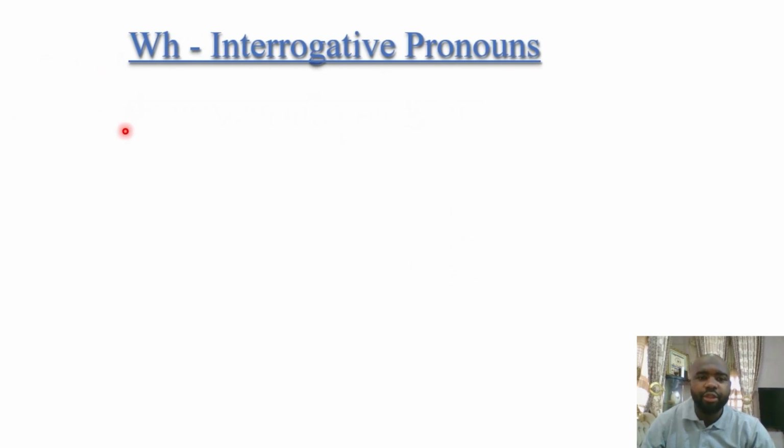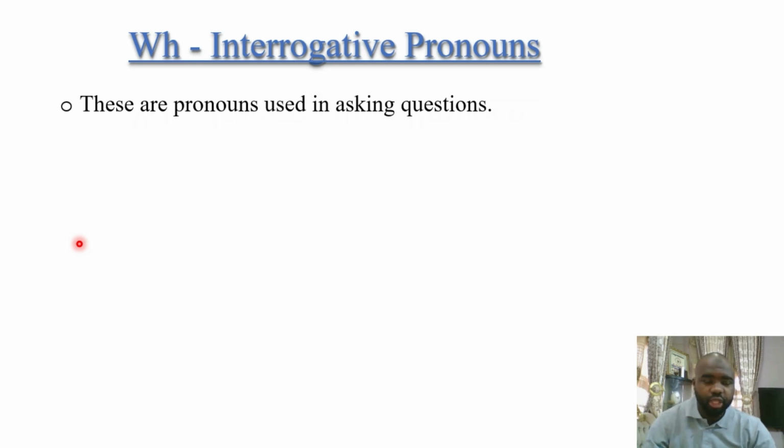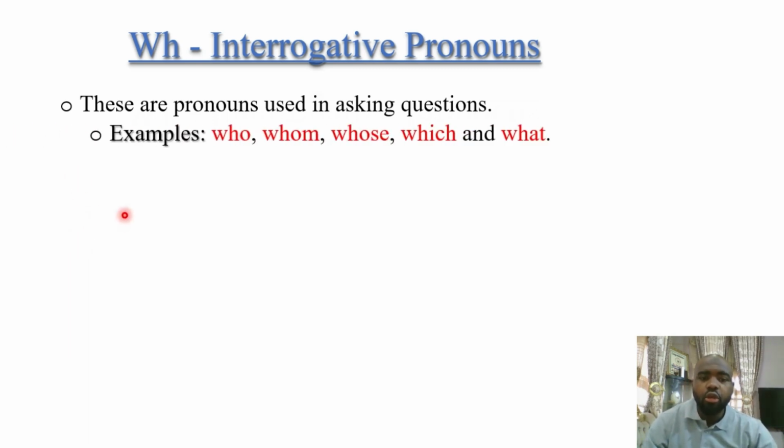Now we have the WH interrogative pronouns. What are WH interrogative pronouns? These are the pronouns that begin with WH, like what, which, who, whom. They are used in asking questions. For example, we have who, whom, whose, which, and what. These are the WH interrogative pronouns.